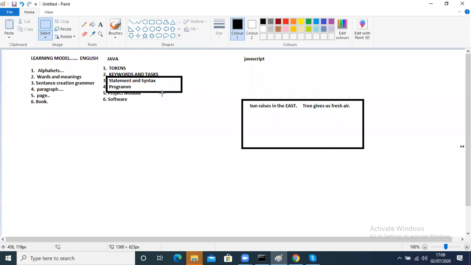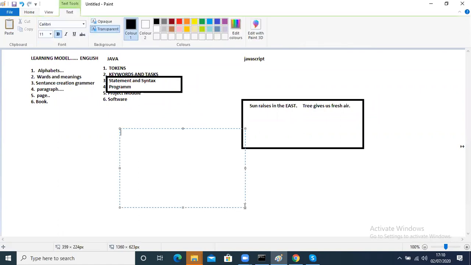If I have statements, I can write a program using the statements. Statements and programs are very critical here. A program is nothing but a collection of statements. I can write statement 1, statement 2, like that.